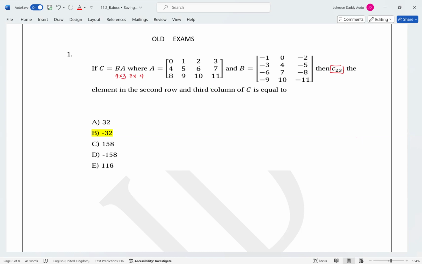This is matrix B: rows 1, 2, 3, 4, and columns 1, 2, 3.